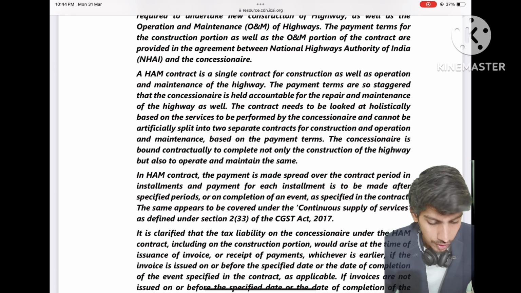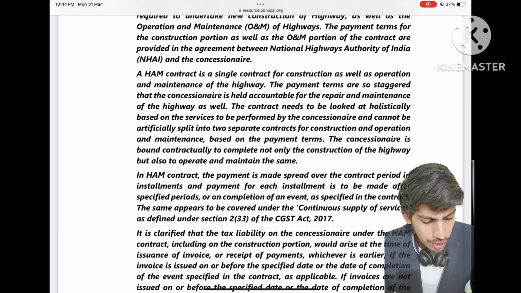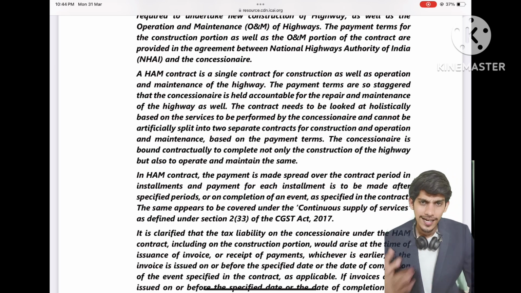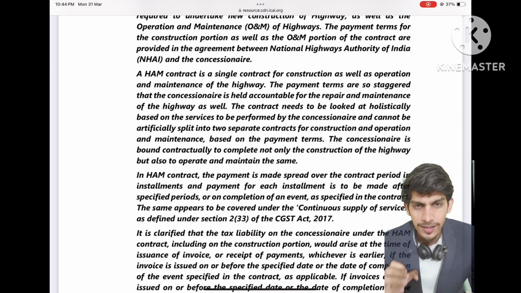Okay, so payment terms are so staggered that the concessionaire is held accountable for the repair and maintenance of the highway as well. So as I said, government holds lot of payments and pays it in installments over the period of 15-17 years, so that they can control the vendor to ensure that highway is operated and maintained well.